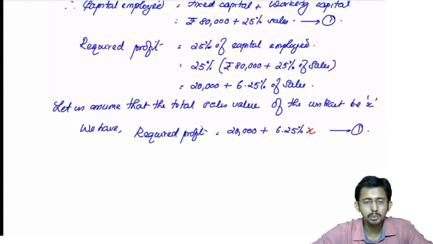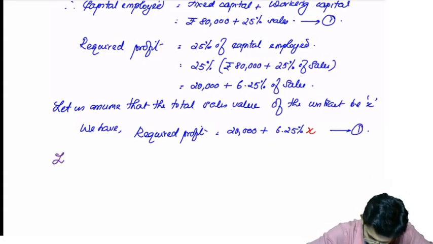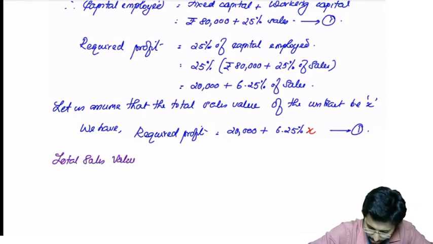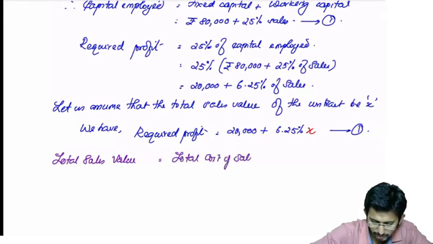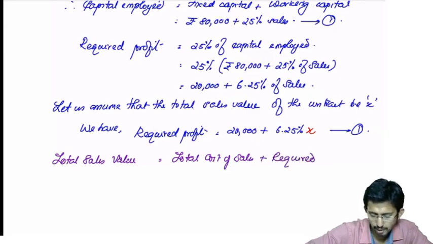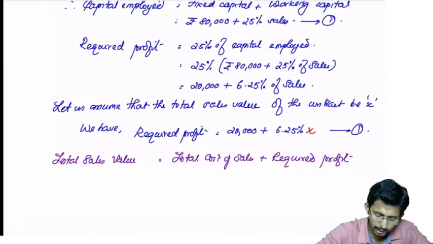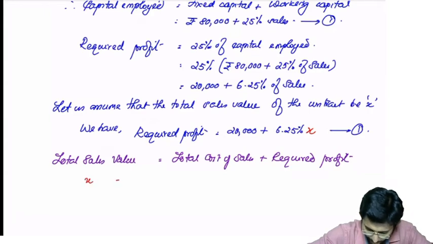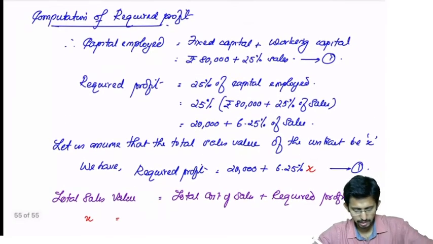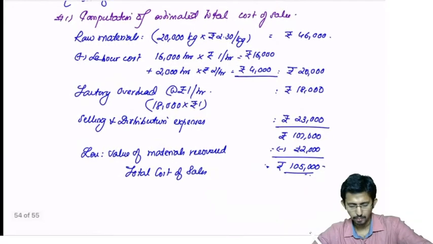Now we know that total sales value is equal to total cost of sales plus required profit. Am I right? Yes. So what is total sales value? We have assumed it to be X. So X equal to, what is total cost of sales? We have already computed it to be 1,05,000.